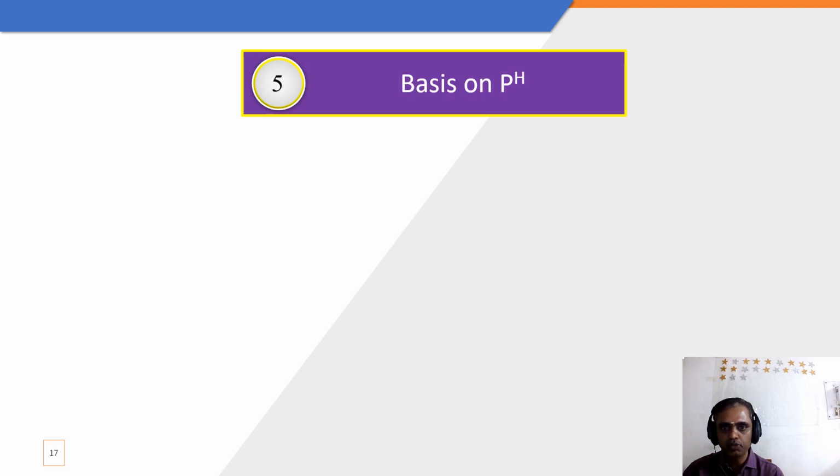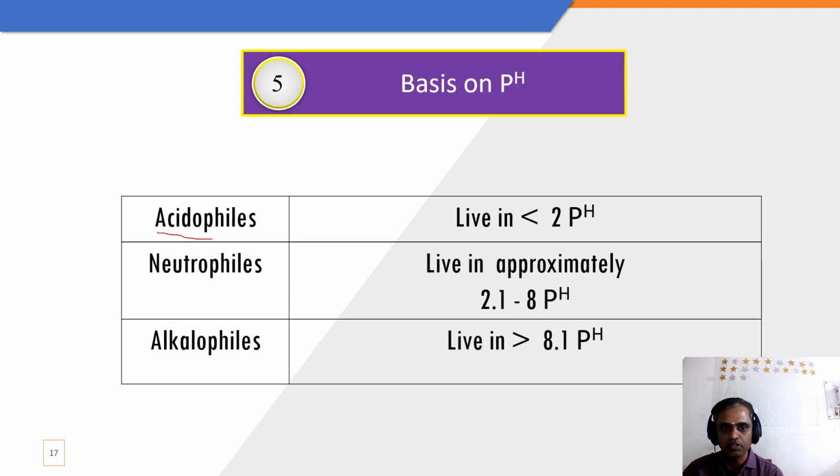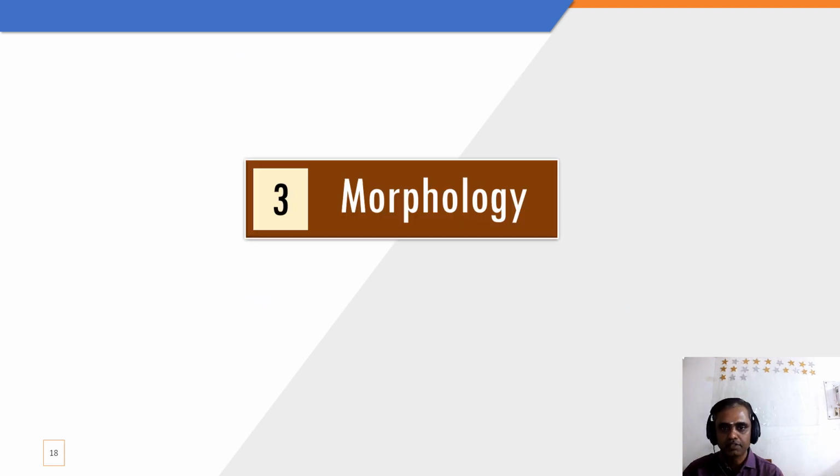And according to the basis of the pH, again divided into 3 types: acidophiles, neutrophiles and alkalophiles. Acidophiles means the pH is less than 2, and neutrophiles means the pH is more than 2.1 and less than 8, and alkalophiles means more than 8.1 pH. The typical example is Vibrio cholerae, which comes under the alkalophiles, and most of the pathogenic microorganisms which produce disease in humans are mostly neutrophiles.